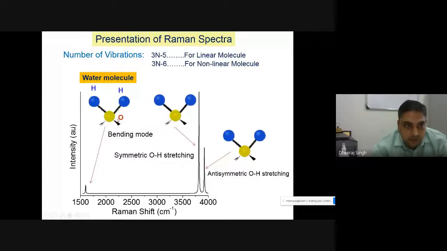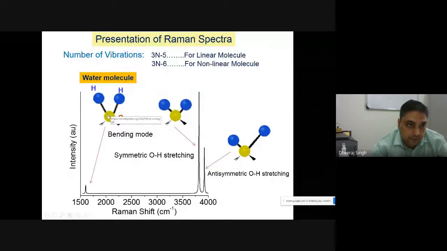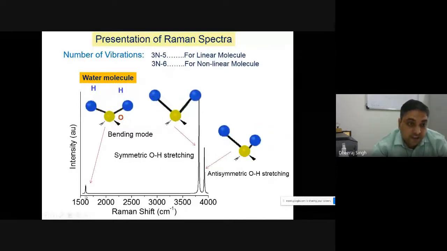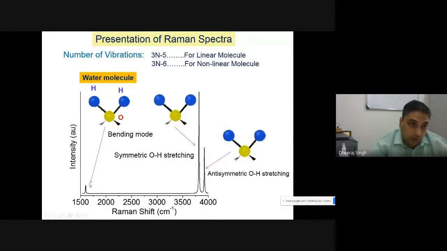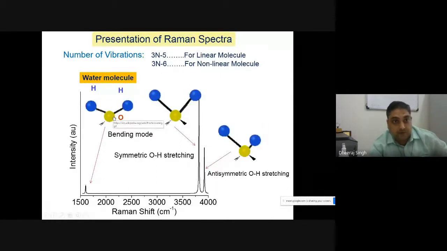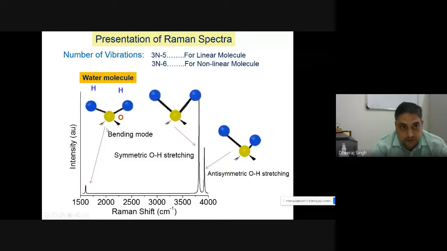This is the bending mode, where the two OH bonds come together in this way, so we call it the bending motion. And this bending mode has a frequency of 1620 centimeter inverse. If you apply Raman light to your water molecule, scattering will be possible from water. Then you will find this peak at 1620 centimeter inverse.